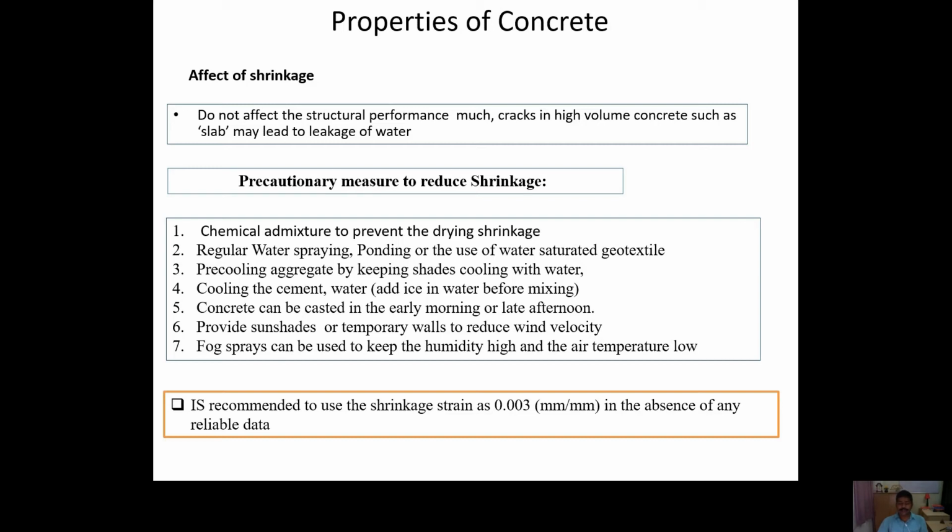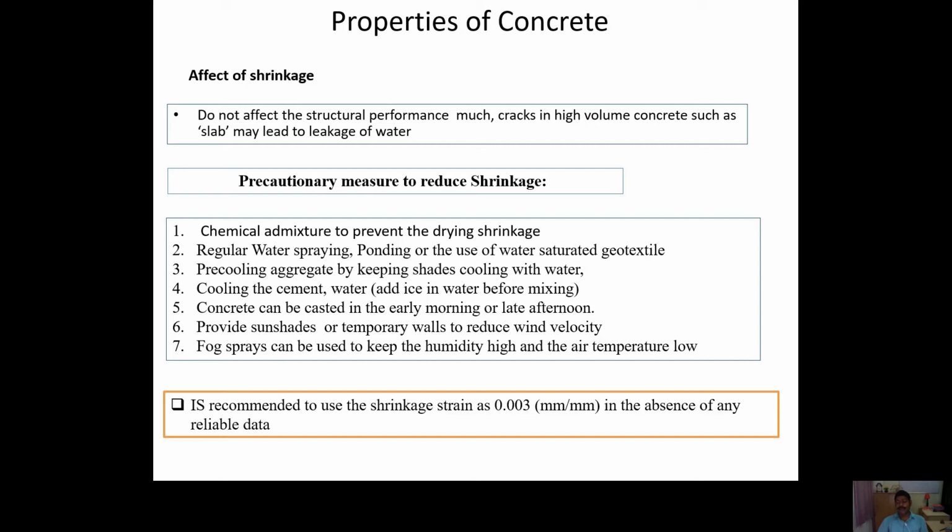reduced. One more thing you can do, you can create sunshades or temporary walls so that wind speed can be controlled. Another thing you can do, you can use the fog spray so that you can keep the humidity high. If the surrounding humidity of the concrete is high, then there will be low loss of water, so shrinkage can be controlled.